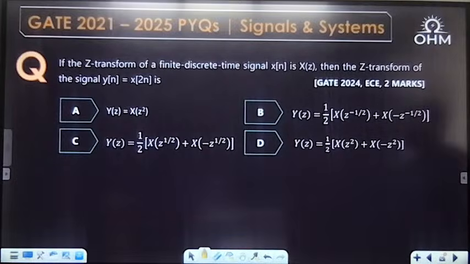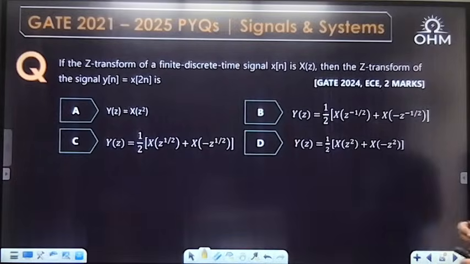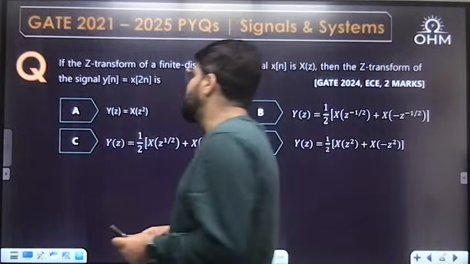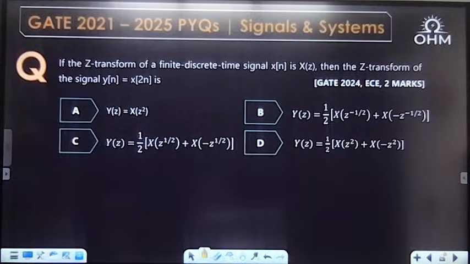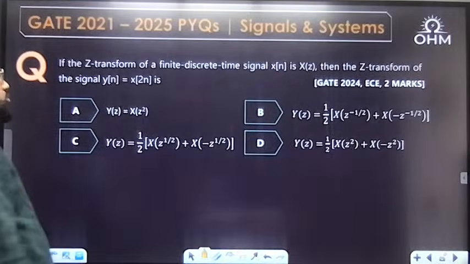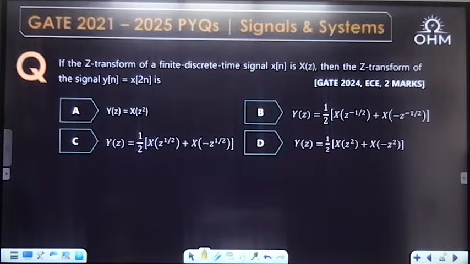If the Z transform of a finite discrete time signal x of n is X of z, then the Z transform of the signal y of n equal to x of 2n is how much? Z transform of the signal y of n equal to x of 2n is how much? GATE 24 EC, 2 marks.